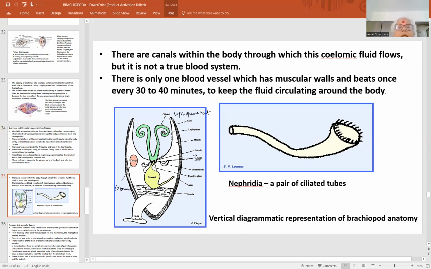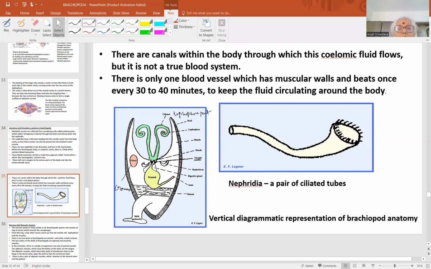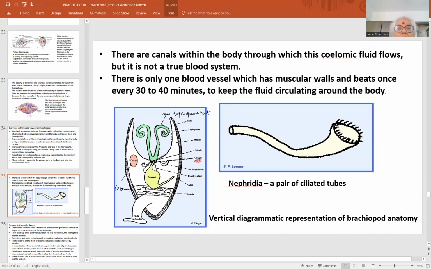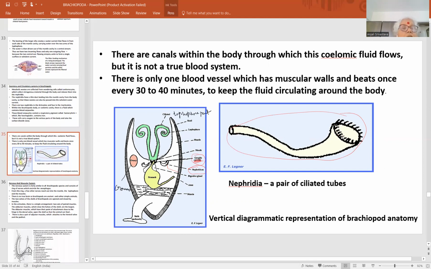In the next slide we will see the nervous system. Here is the ganglia, the position of the ganglia, and this is the nephridia. It may be one, it may be two in different forms. This is an elaborated view of one nephridium, a ciliated tube. This is the ciliated end, with openings at both ends. So this is the structure of a nephridium. The canals within the nephridia are canals within the body through which coelomic fluid flows, but it is not a true blood system.